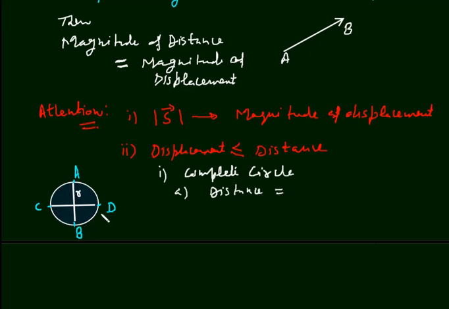It is equal to the circumference, which is 2 pi r. And what is the displacement? Here, as the body returns to its original position, the displacement is 0.